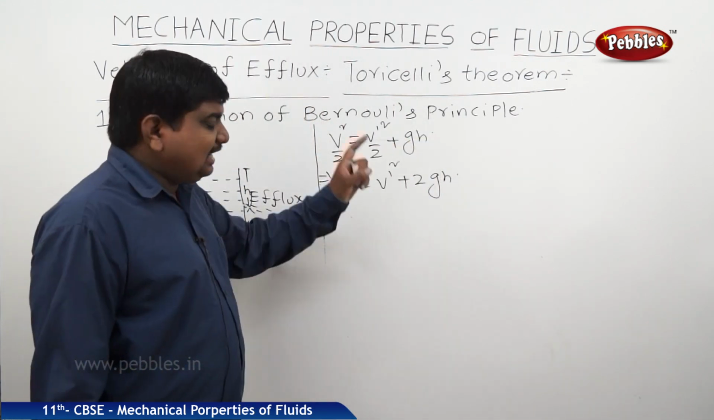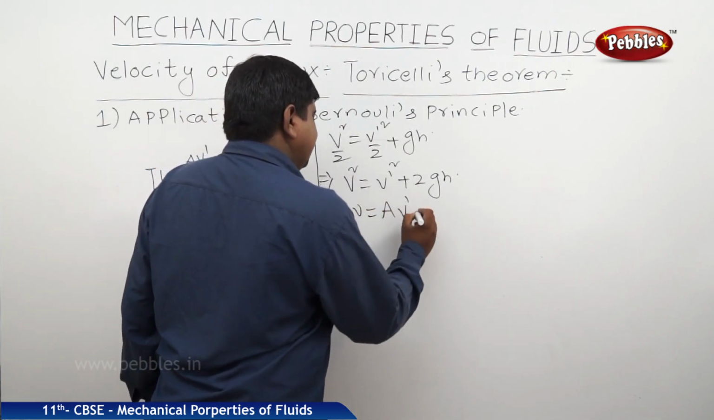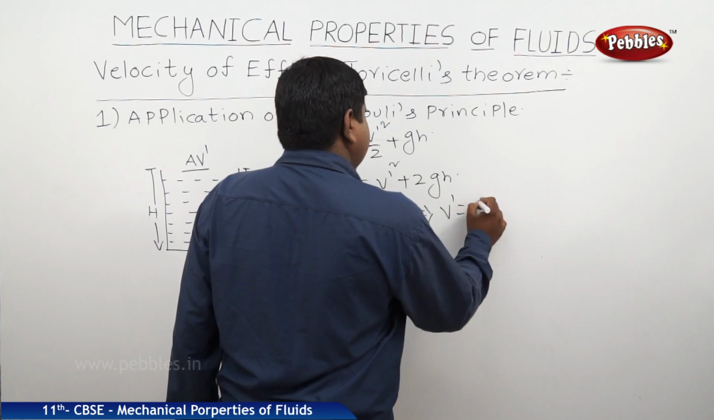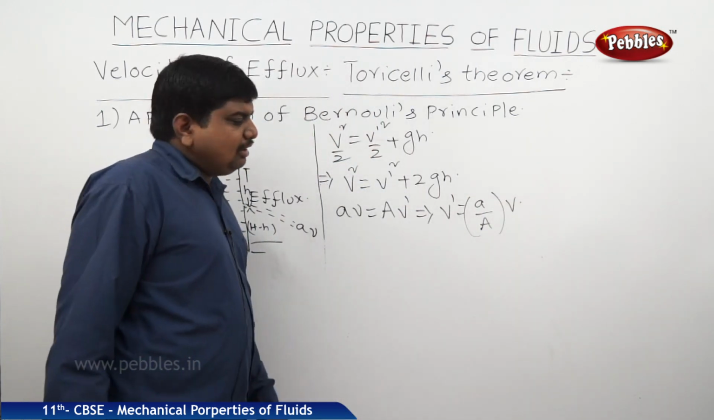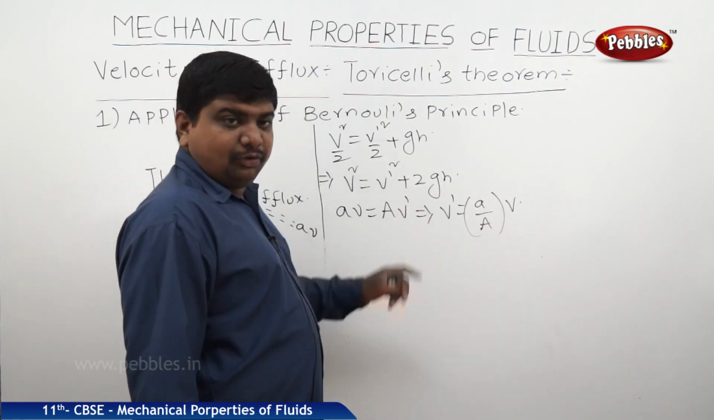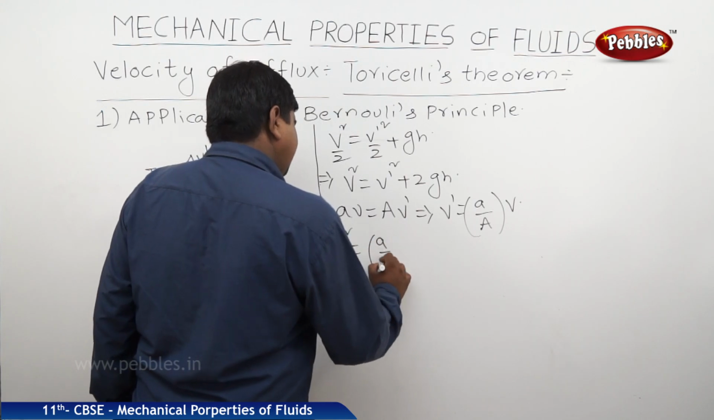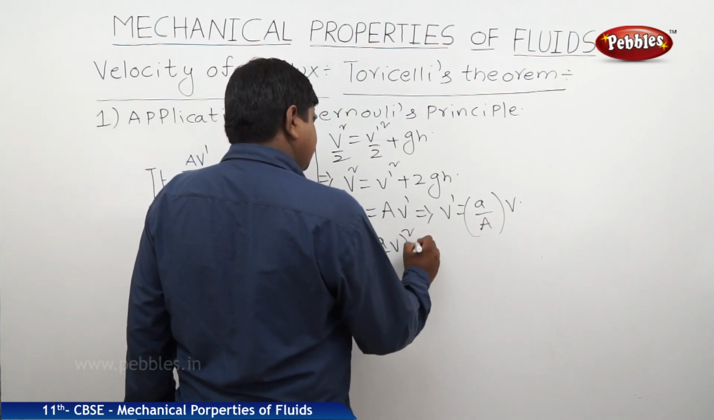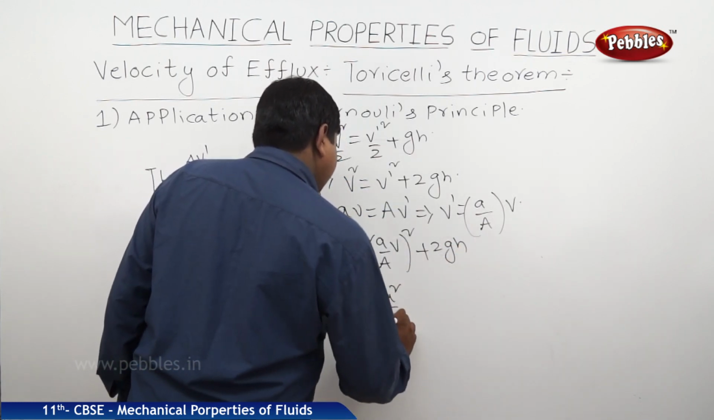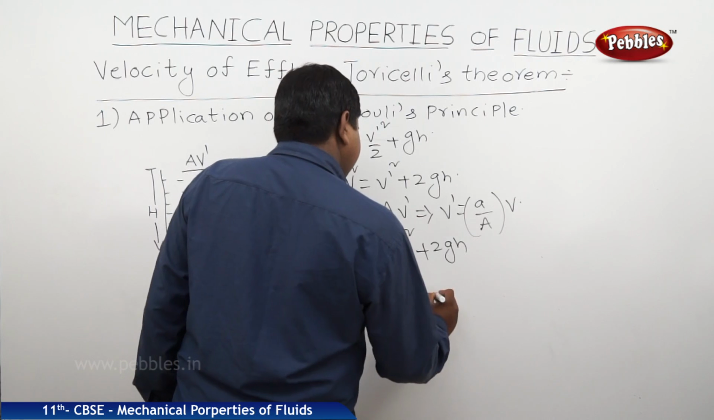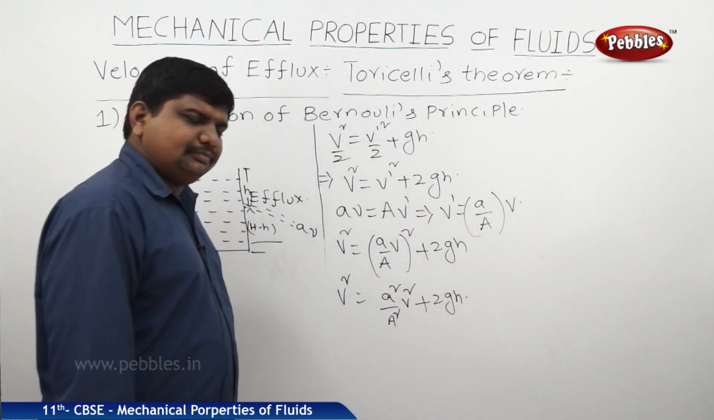Now we should substitute the V dash square value. So small a V is equal to capital A V dash. From this, V dash is equal to small a by capital A into V. Now I am substituting this V dash value in the above equation. So therefore V square is equal to (small a by capital A into V) whole square plus 2GH. Therefore it is small a square by capital A square into V square plus 2GH is equal to V square.